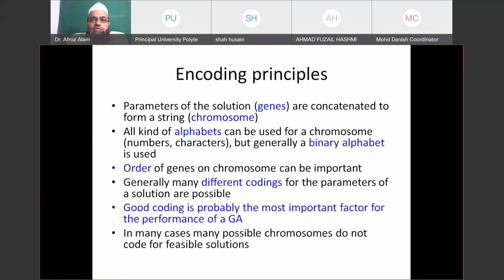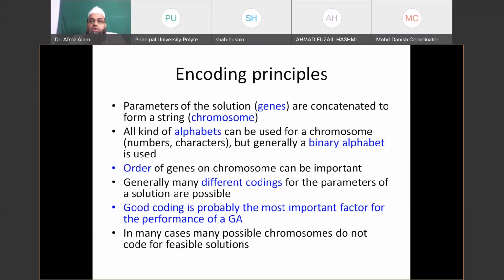So the parameters of the solution, that is genes, are concatenated to form a chromosome. So several genes will form a chromosome. For example, you have an engineering problem which has 100 variables. Suppose your function has 100 variables for which you are going to solve. So each variable is represented by a gene.